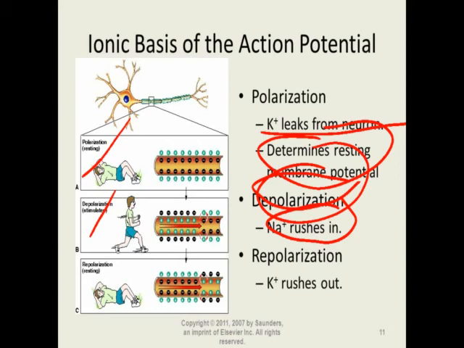Again, what happens? Potassium is the intracellular ion. It is the positive charge species. Potassium काय करतात, आतून परत बाहेर मध्ये जातात. That is the potassium rushes out.